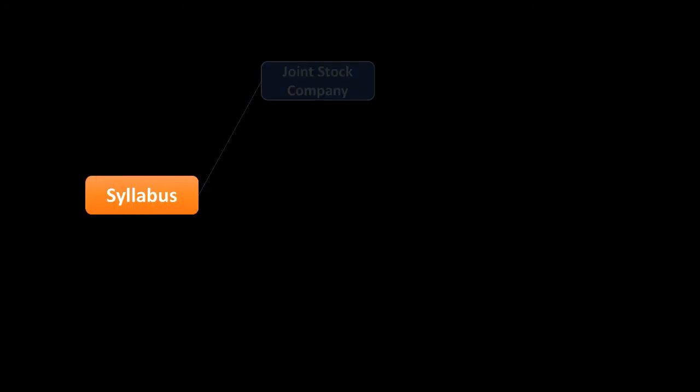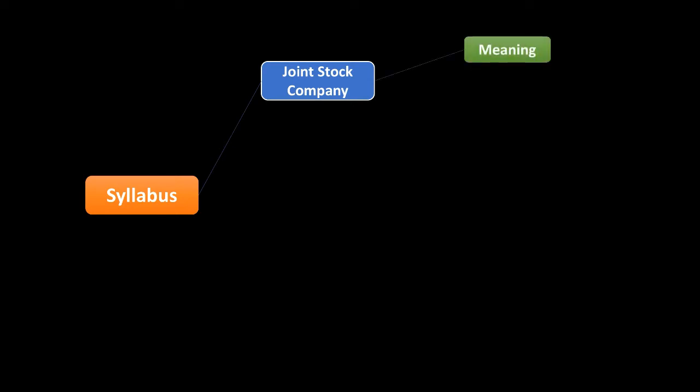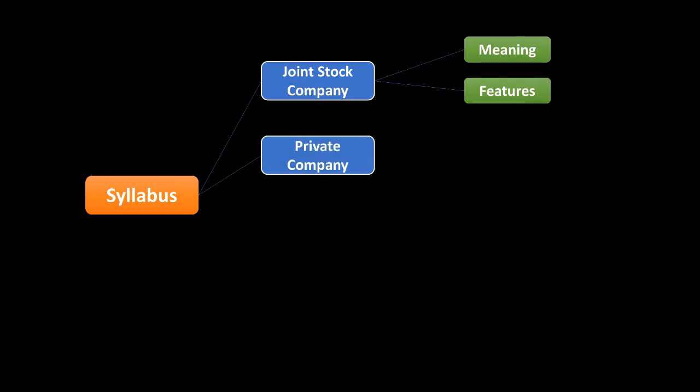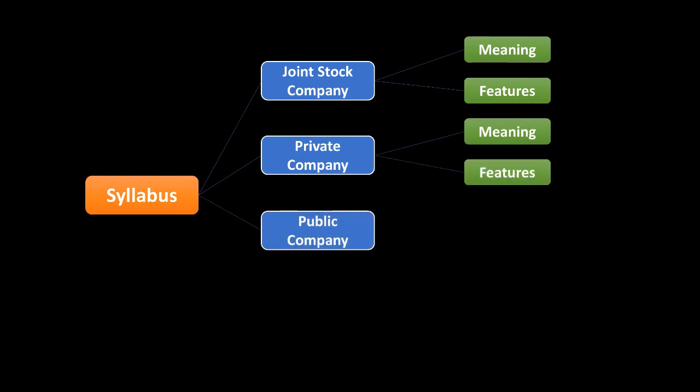That is syllabus. The first one is joint stock company. We will discuss about the meaning of joint stock company and its features. Okay. The second one is the private company. Okay. And again we will discuss about the meaning of private company and features of the private company. Third one is public company. And again we will discuss about the meaning and features of the public company.